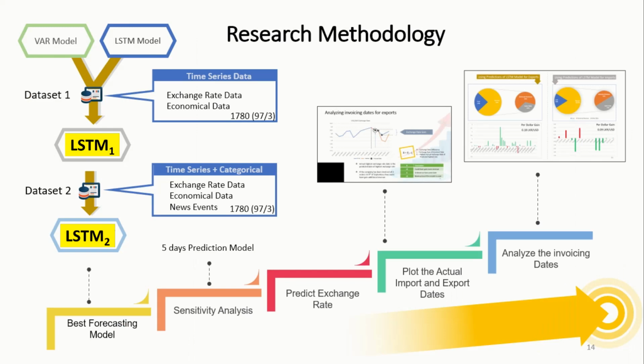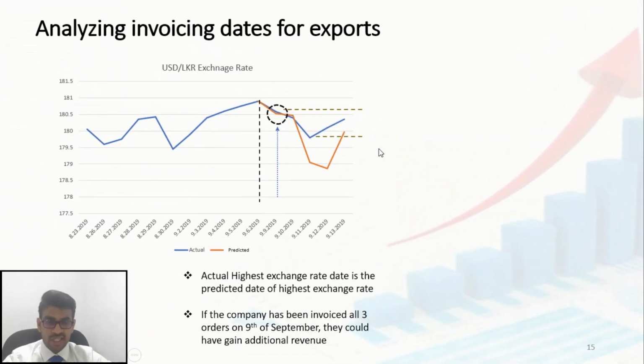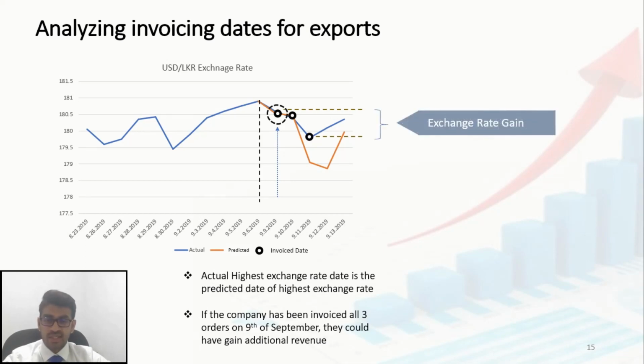After that, through sensitivity analysis, we decided to use the 5 days prediction model. Then we predicted the exchange rate and plotted it with the actual exchange rate and invoice dates from the company. After that, we analyzed all the invoicing dates for imports and exports. This is an example from our real dataset to explain how we analyzed the invoicing dates. First, we plotted 5 days predictions and the actual exchange rate, then selected the highest predicted exchange rate. Then plotted the invoicing dates on it. As you can see in this graph, the company invoiced all 3 orders on 9th of September, they could have gained additional revenue.